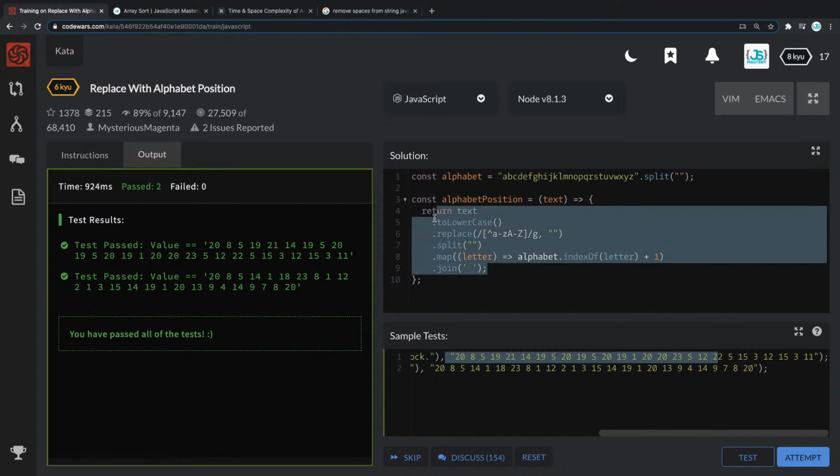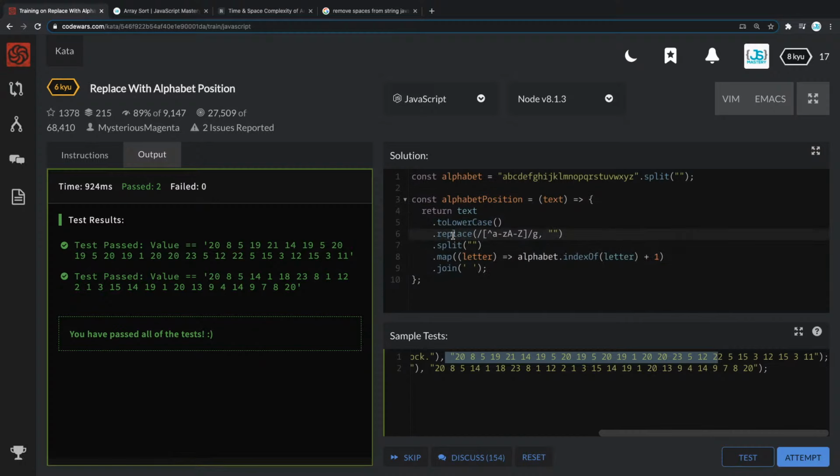Now you can see we used a lot of methods right here, right? And if you didn't know these methods at the top of your head, which you of course cannot, right? Because you're just starting to learn JavaScript, how are you gonna know that these even exist? Well, of course, first you have to get some practice, but where's the time, or where's the place that you can actually learn these methods, right?